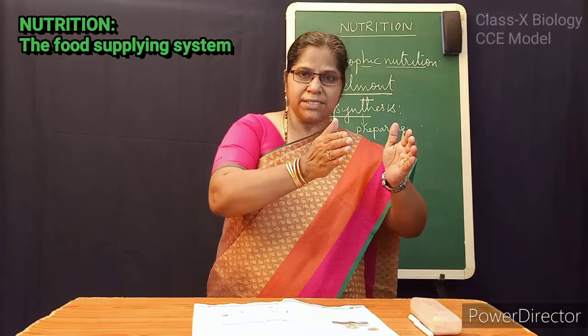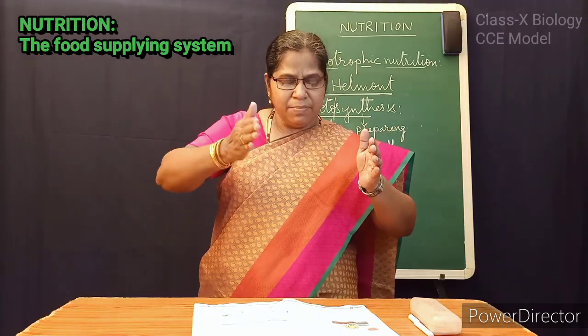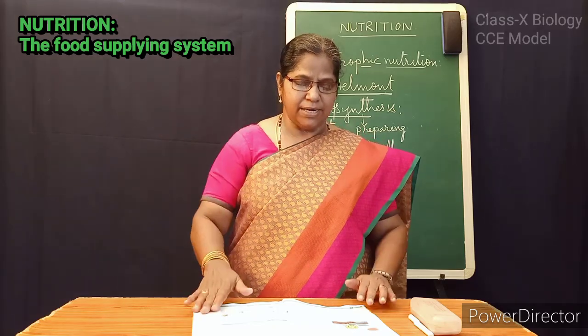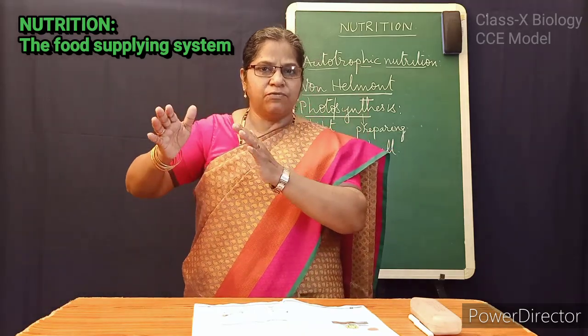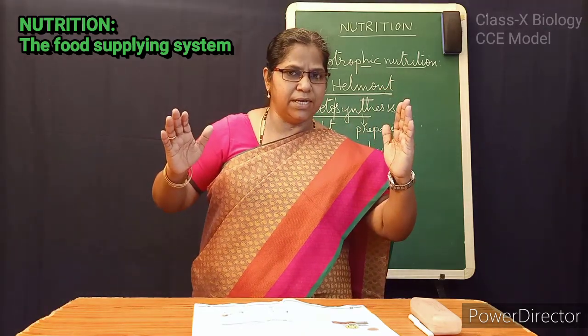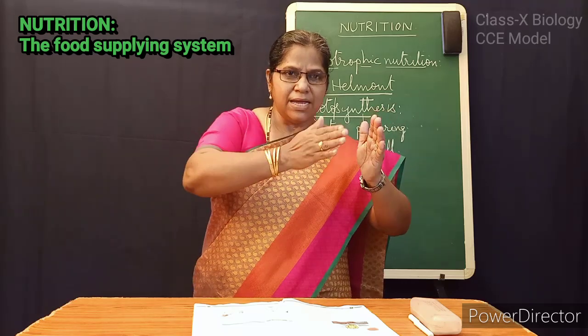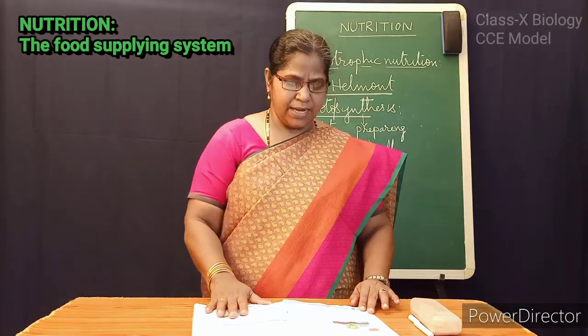By using this light, preparing the complex material, in between there are several intermediary compounds. Intermediary compounds are formed in between by using the inorganic substances, preparing the complex food material. In between several steps are there.